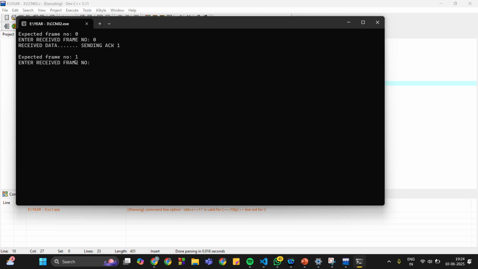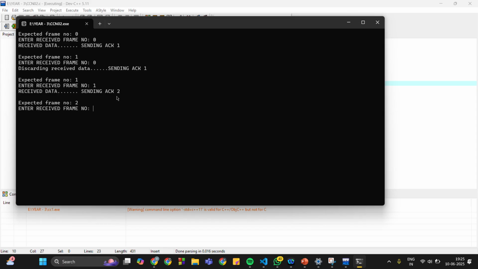Next, the expected frame number is 1. If I put 0 here, it shows discarding received data and sending back acknowledgement 1. Because the received frame number I put is 0, it discards the value and hence sends back acknowledgement 1. So expected frame number 1. Now entering 1 again, it shows received data and sending acknowledgement for frame 2.